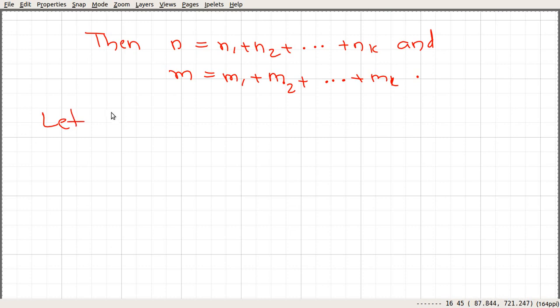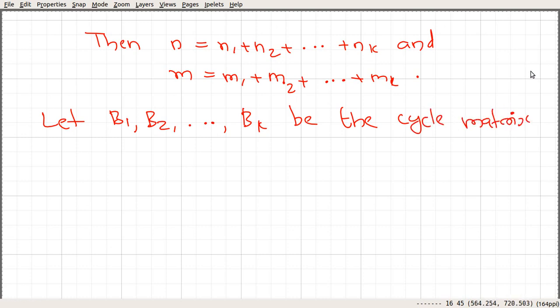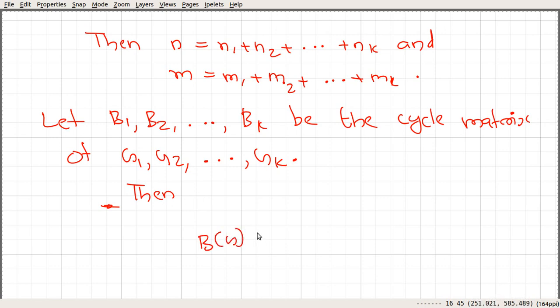Let B1 up to Bk be the cycle matrices of the different components G1, G2 up to Gk.